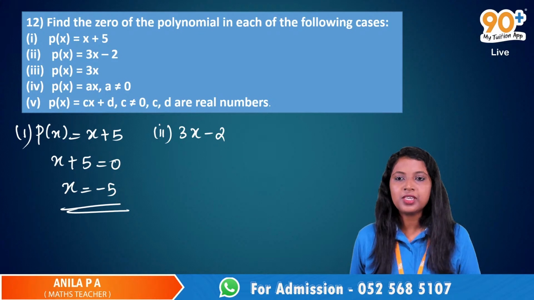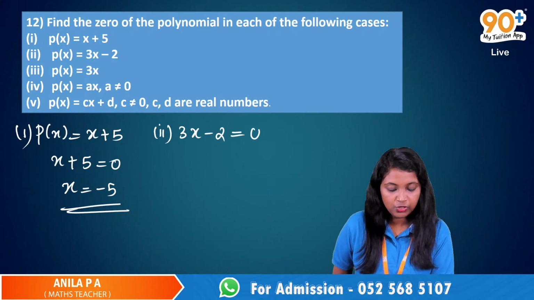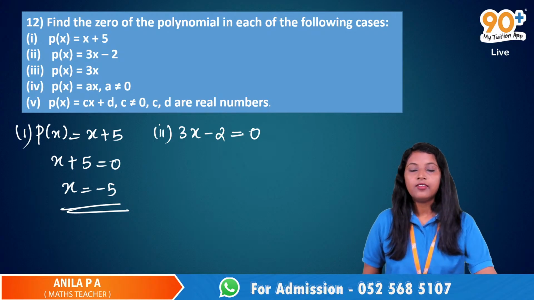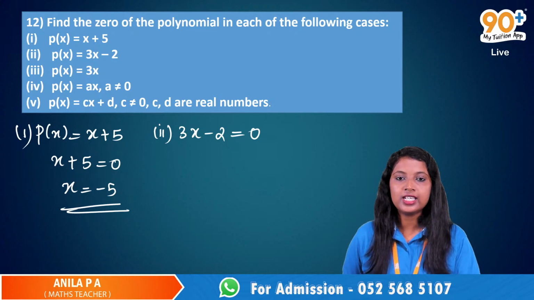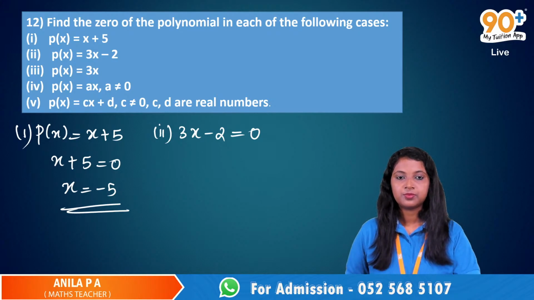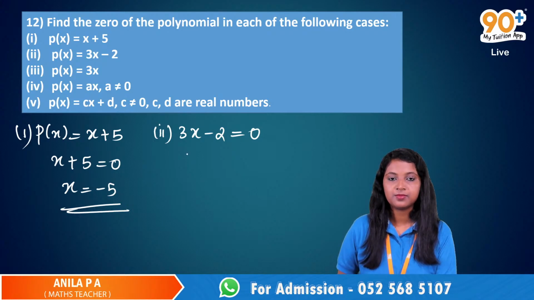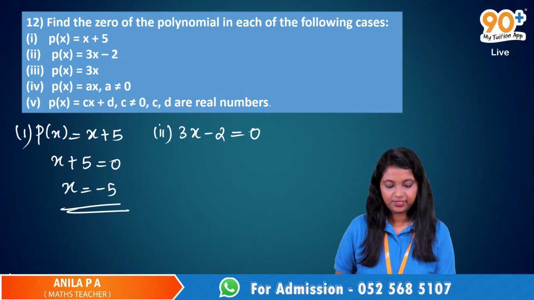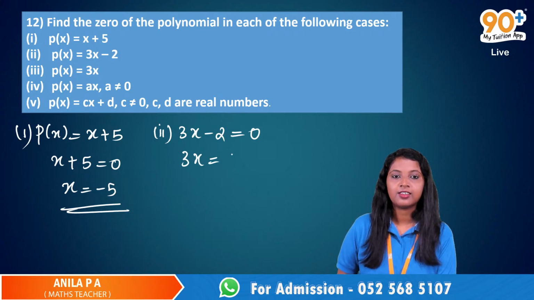Like minus b by a, it's not there. Yeah, 3x minus 2. Yes, okay, so we have to equate this to 0. We can unmute someone. Christo, yes. For the second one, first we need to equate 3x minus 2 equal to 0. Yes, okay. After that, 3x equal 0 plus 2.